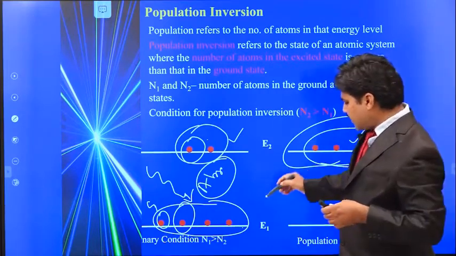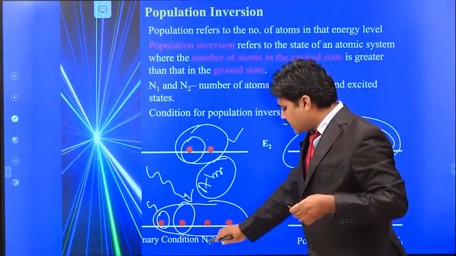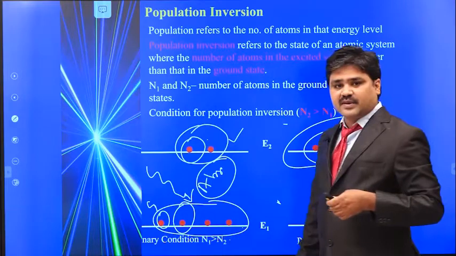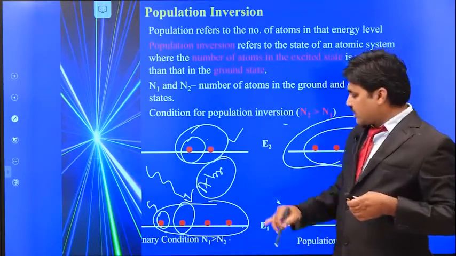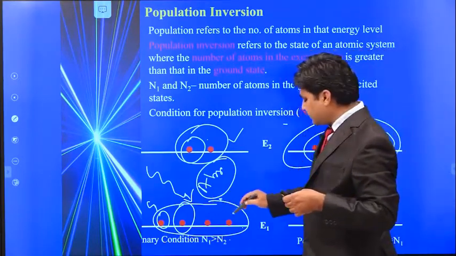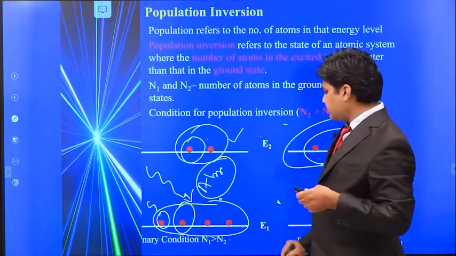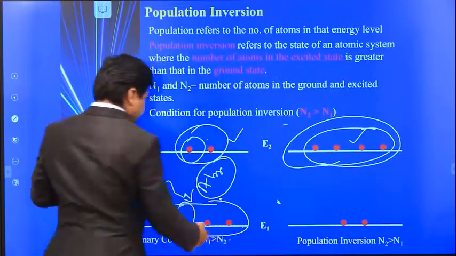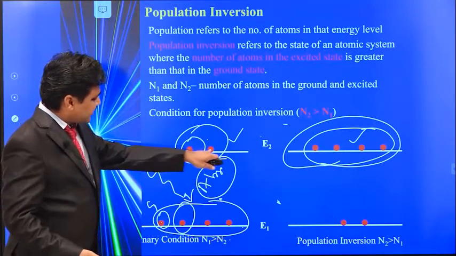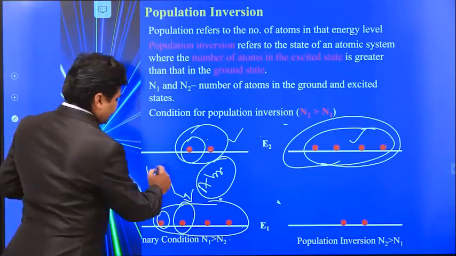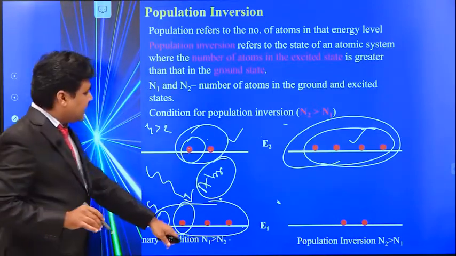Here E1 is the ground state and E2 is the excited state. N1 is the number of atoms in the ground state and N2 is the number of atoms in the excited state. Population usually refers to the number of atoms in an energy level. This is the normal condition: the number of atoms in the ground state, 1, 2, 3, 4, is greater than the number of atoms in the excited state. Since N1 is greater than N2, that is 4 greater than 2, this is called the ordinary condition.